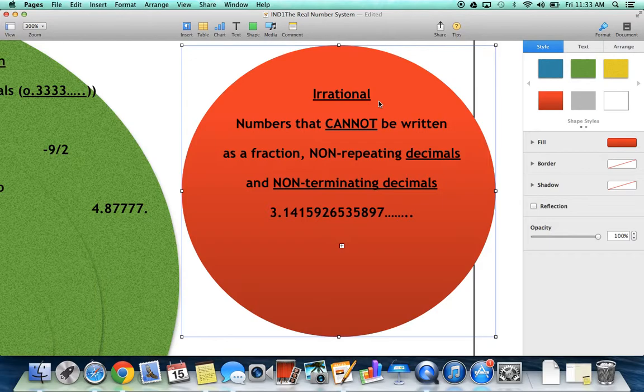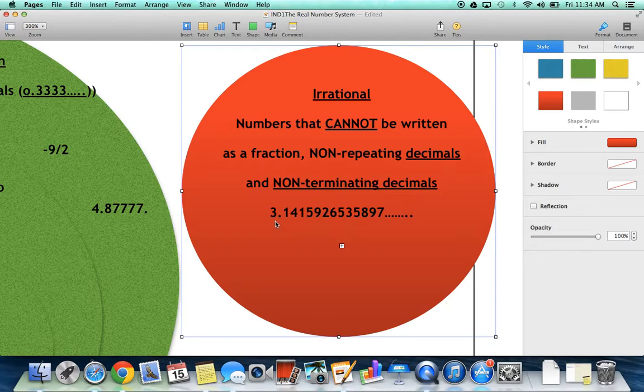And irrational numbers, I like to call them the long, crazy decimals. That's what irrational means. Irrational means you're not being logical, you're being kind of nutty. And that's what these kinds of numbers are. So irrational numbers are numbers that can't be written as a fraction. In other words, they're non-repeating, so they don't repeat. And they're decimals that are non-terminating. So in other words, they don't stop after a certain number. They go on forever.